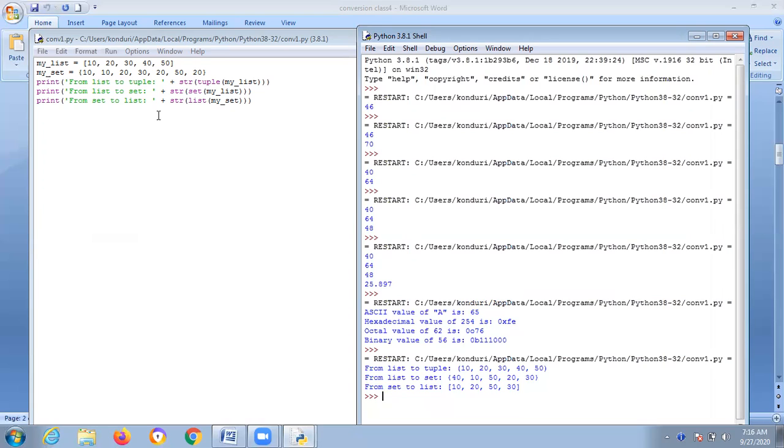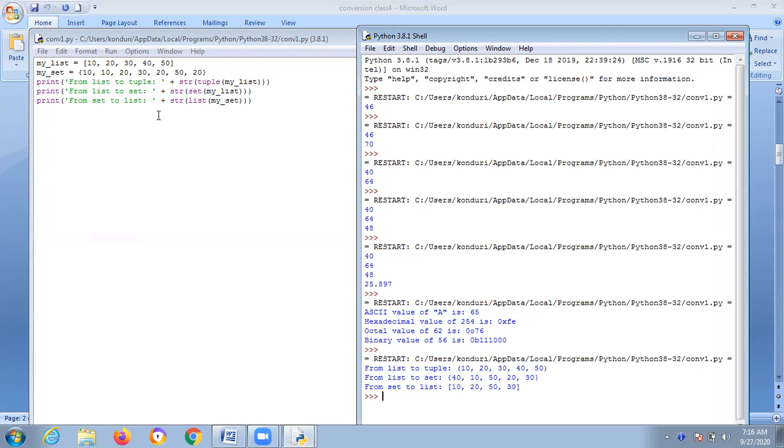What you are going to get is 40, 10, 50, 20, 30. Unique values. Remember this point. If you have anything apart from that, you have to discard. Some are having duplicate things. Please discard those ones.